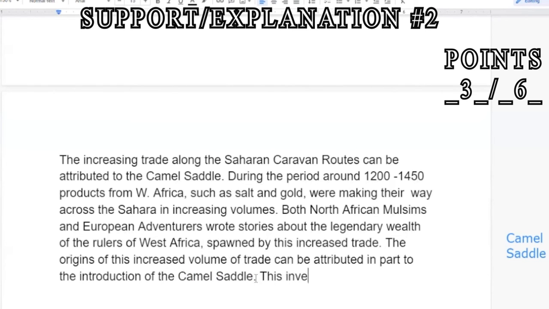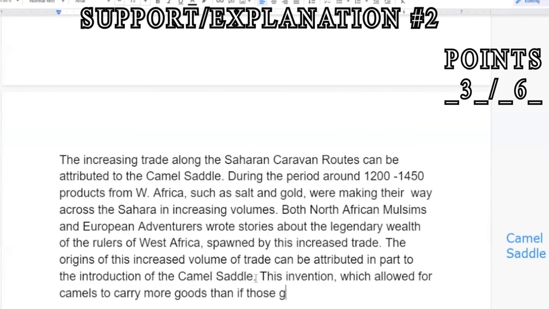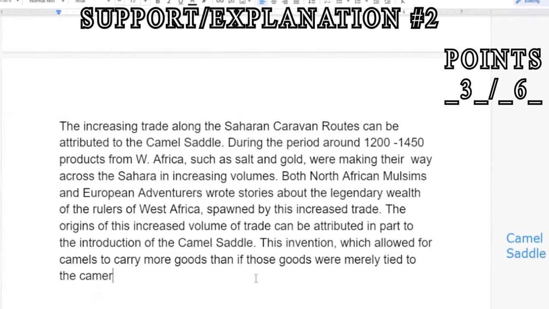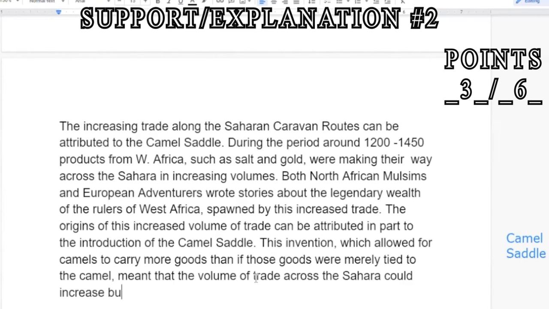This invention, which allowed for camels to carry more goods than if those goods were merely tied to the camel, meant that the volume of trade across the Sahara could increase by a great amount. We can take a little bit of liberty when we talk about volume and in terms of numbers.